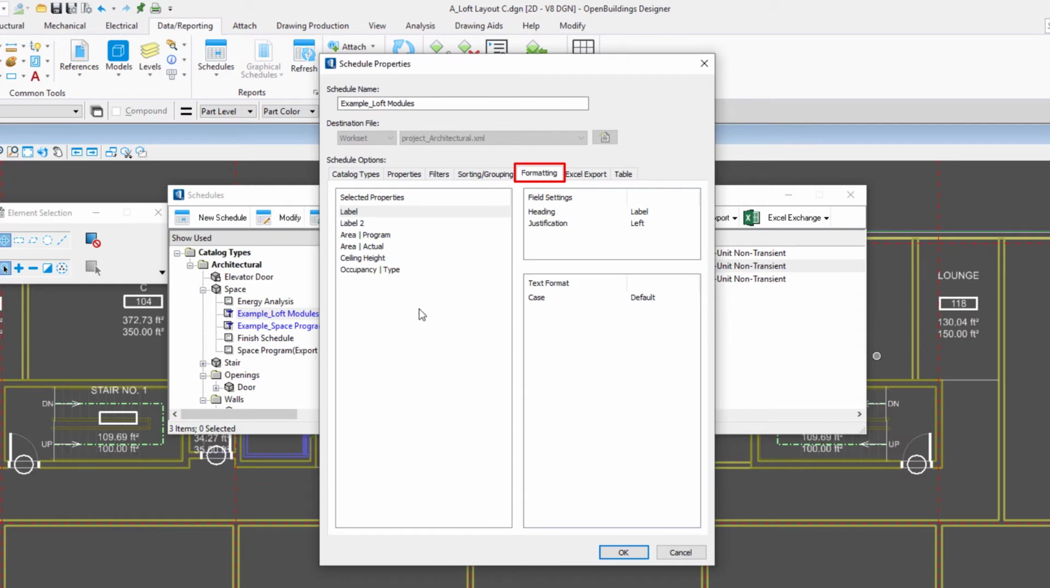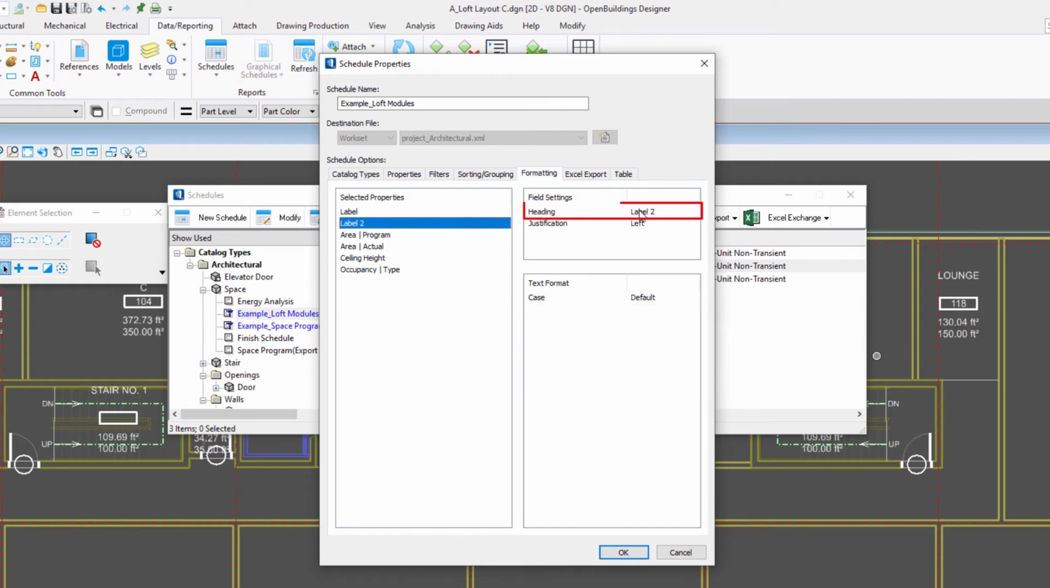Next, I'll go to the Formatting tab. The Formatting tab allows me to do some formatting on the property. So for instance, if we want to change the property heading, in other words, maybe rather than say label, we would like this to say something else in our table heading. So for instance, I'm going to change this to unit, a little more descriptive for us. We can also change the justification, and in this case, I'm going to change that first label to be right justified. We could change the case. I'm going to leave the default.